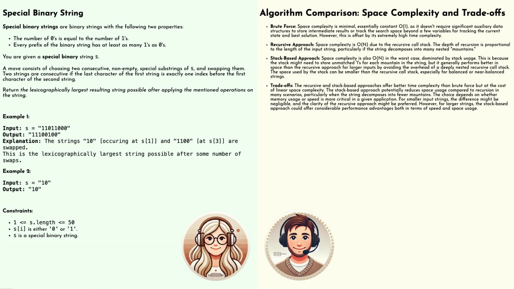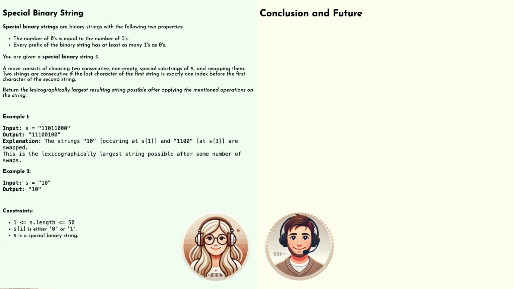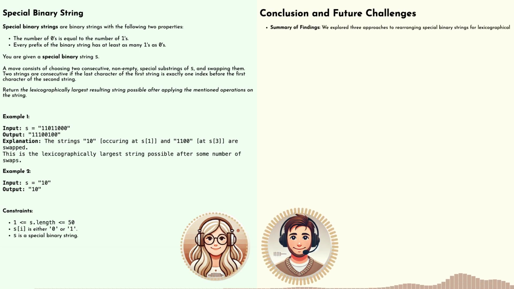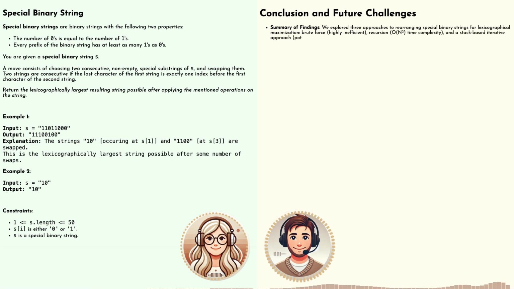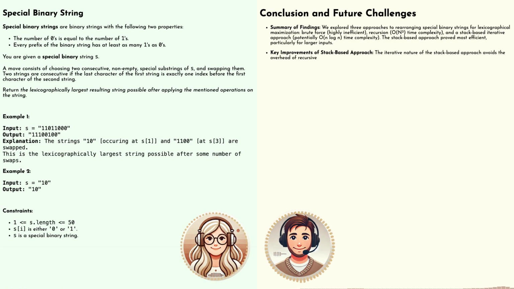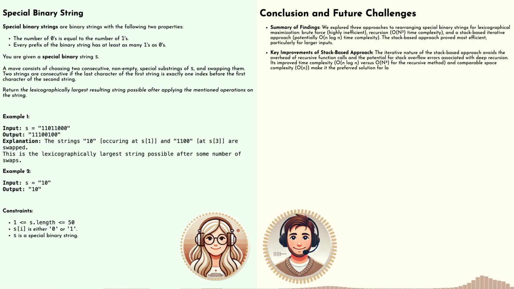A great way to put it. Choosing the right approach depends on your priorities: speed versus memory usage, simplicity versus sophistication. This has been an incredible journey. We've gone from the basics of special binary strings to dissecting 3 distinct algorithms. We've compared their efficiency, considered their memory usage, and learned when to favor one over the other.